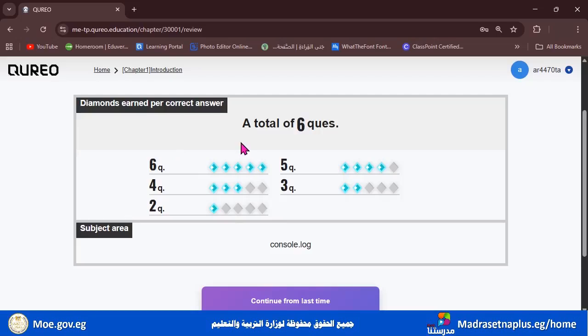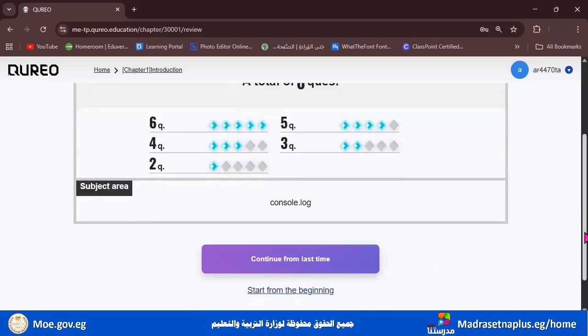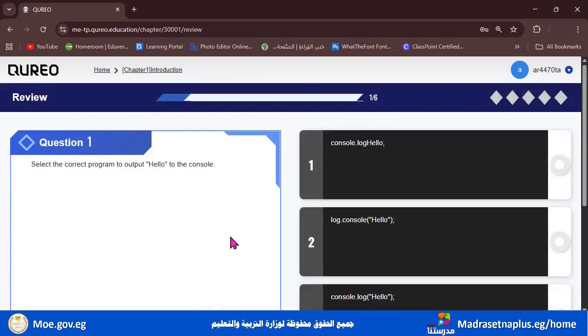So let's start together, from the beginning. And this is the first question. Here is the question, and here are the choices that we need to answer by clicking the correct answer. Remember, we have 6 questions, and here we have the diamonds. Question number 1: select the correct program to output the word hello to the console. Do you remember how to output or display the word hello to the console?